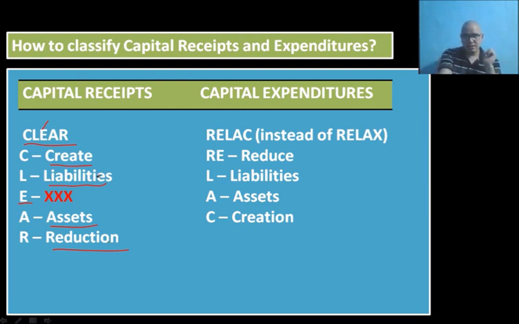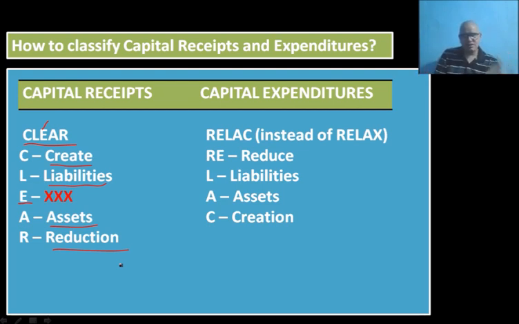C means create, L means liabilities, E has no meaning. I used the word CLEAR just to make the concept easier to grasp. A is assets and R is reduction. We keep hearing the word clear everywhere, isn't it?